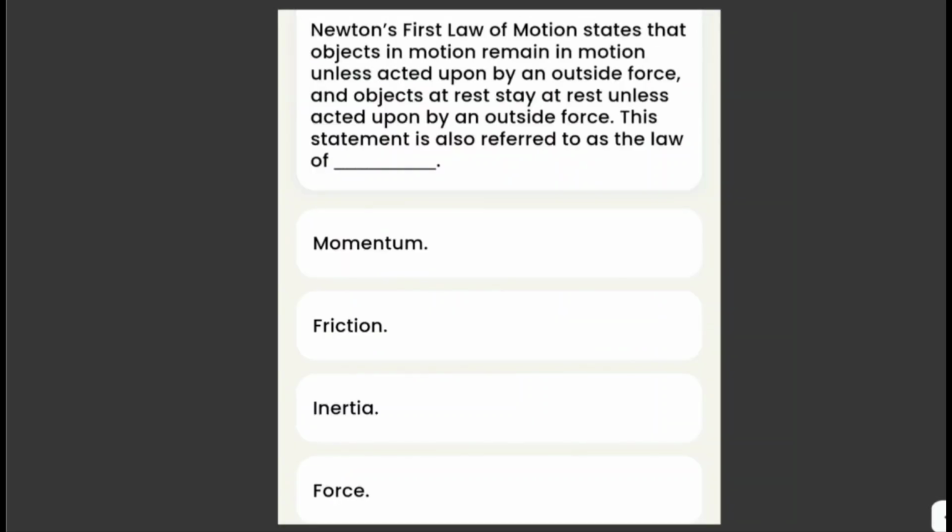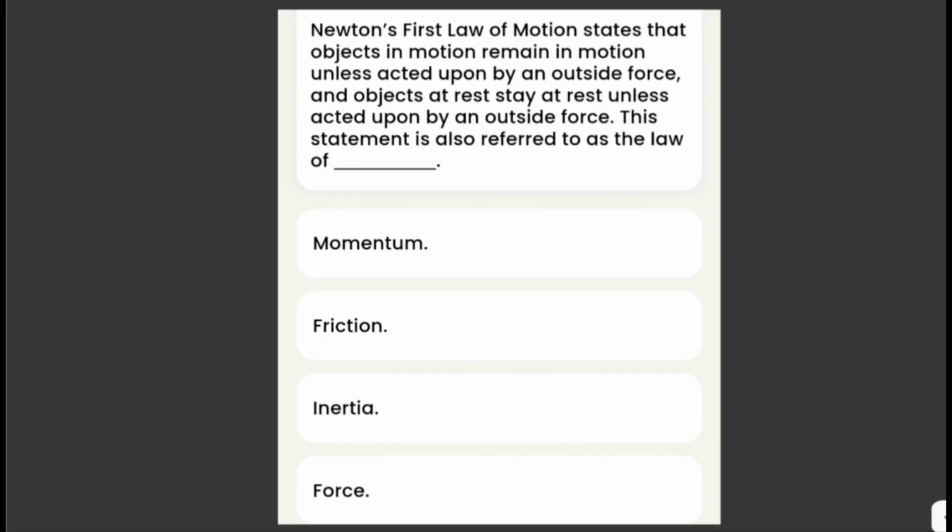Newton's first law of motion states that objects in motion remain in motion unless acted upon by an outside force, and objects at rest stay at rest unless acted upon by an outside force. This statement is also referred to as the law of momentum, friction, inertia, or force. Now let's know what these are first.